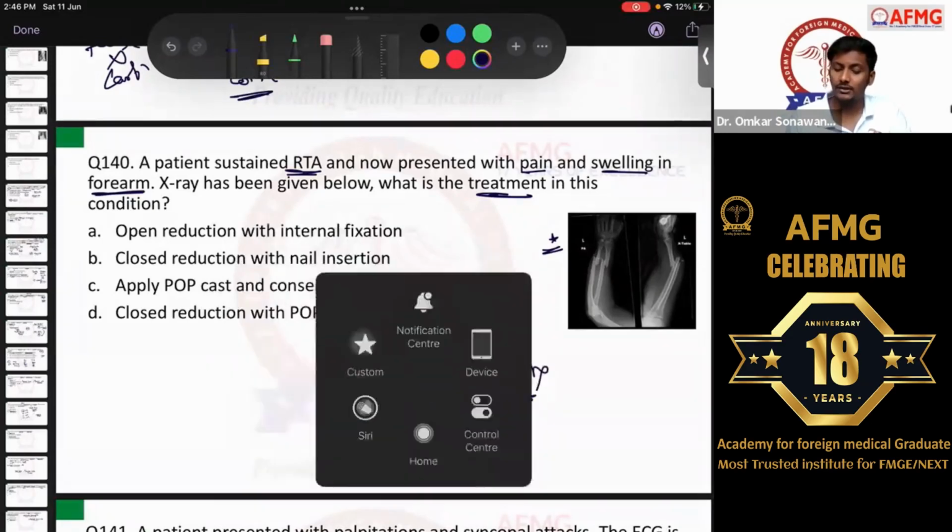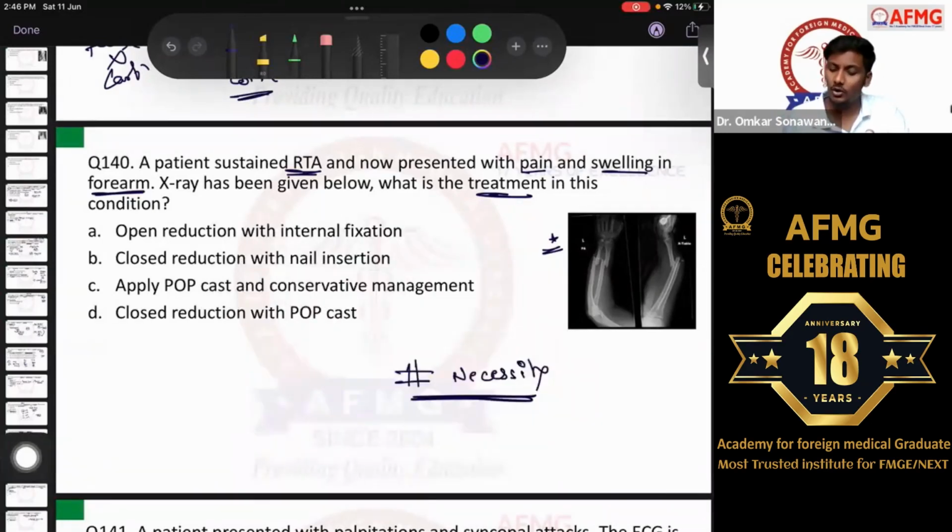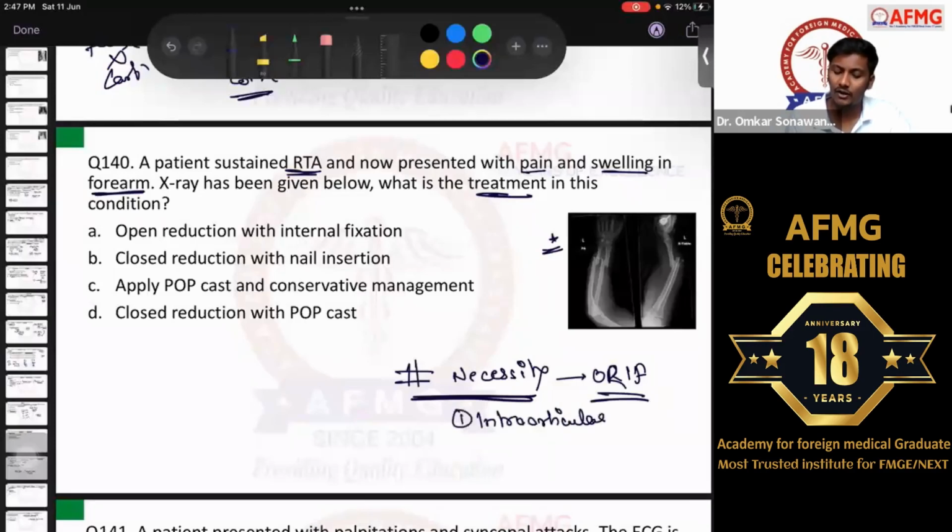What are fractures of necessity? The fractures which will always require open reduction and internal fixation. They cannot be managed by closed reduction. Such fractures, which are managed by open reduction and internal fixation, are called fractures of necessity. These are usually the intra-articular fractures, the fractures present at the level of a joint. So first are intra-articular fractures.